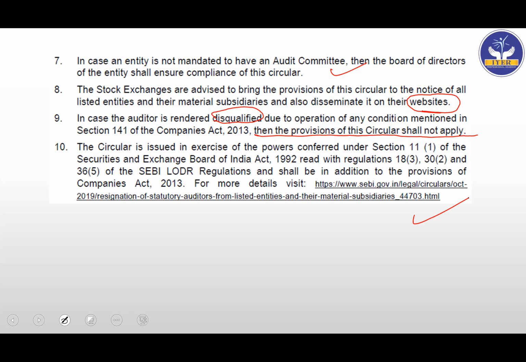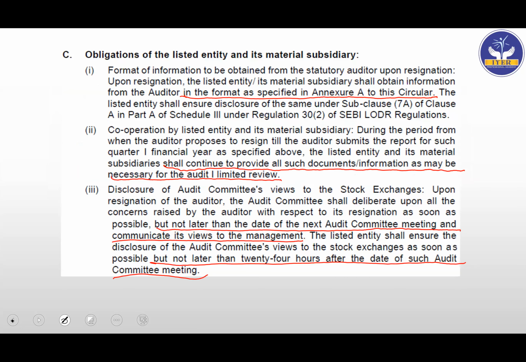This is the part of SEBI LODR area. I would like you to go through this part, at least this area C part, and these 4 points. Simple area. Just be ready for the MCQ based questions on these 2 areas. Whatever we had done earlier before these 2 slides, those are of course very important for a 4-mark question or a 6-mark question. So go through this. Please pause the video and go through this.